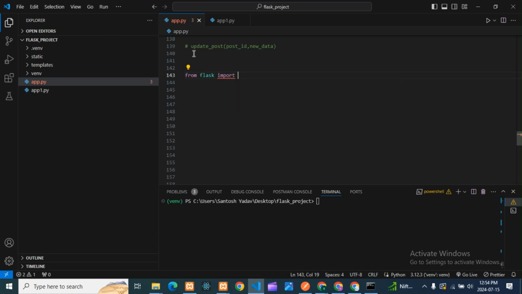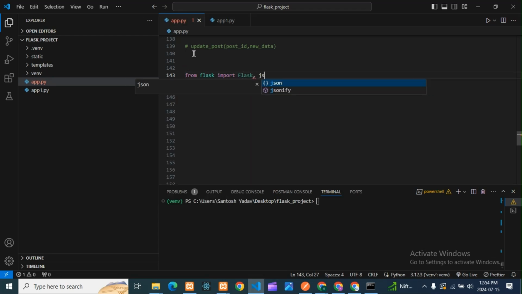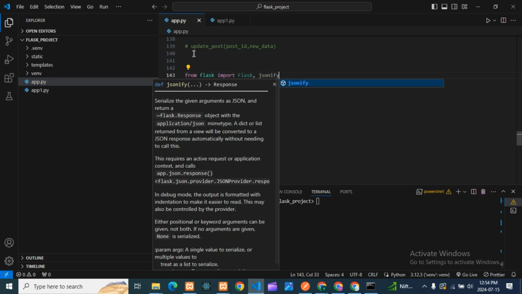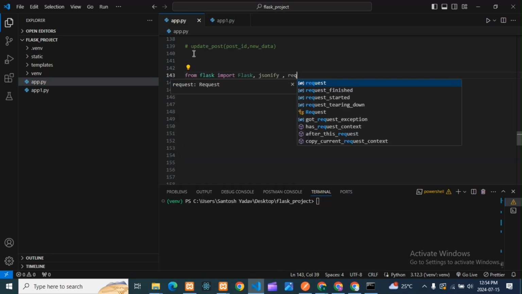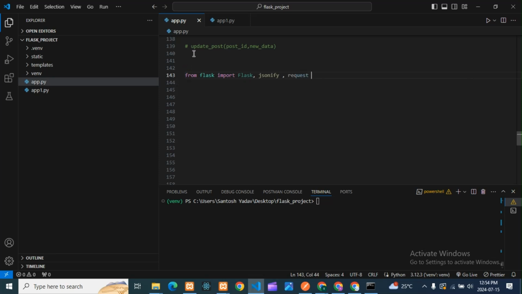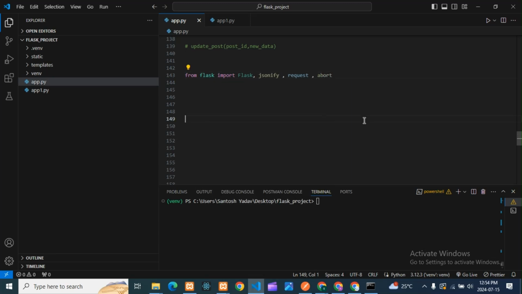Flask, comma, jsonify is required, which will convert dictionary data into JSON, right? So we are using jsonify. Then request, because here we are requesting the API, so request is needed. So request and abort. These things are required, so we are importing all of these. Abort is for when any errors are there; to show that error we use the abort function.